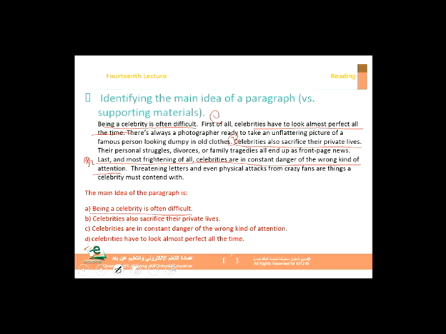These are examples. So as you can see, these sentences all give support to this umbrella sentence. So this is how we differentiate main ideas or supporting details.